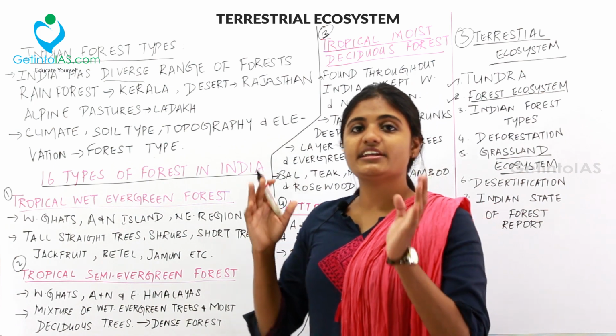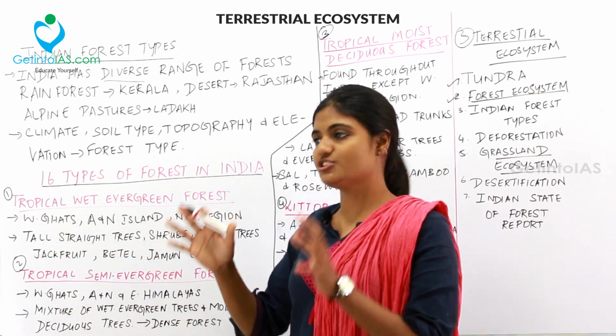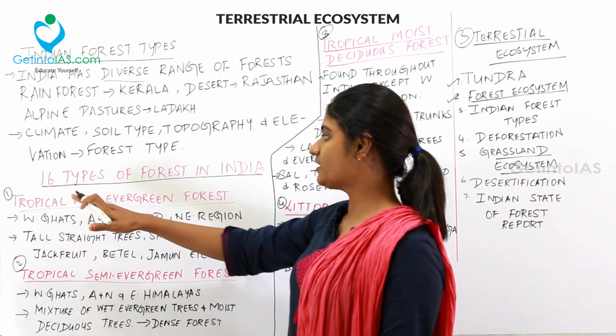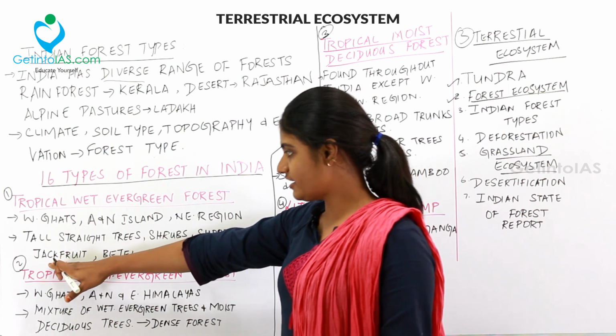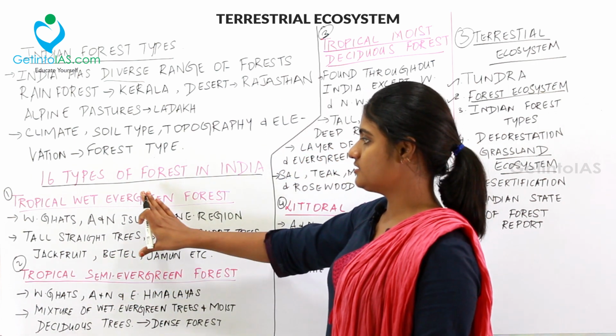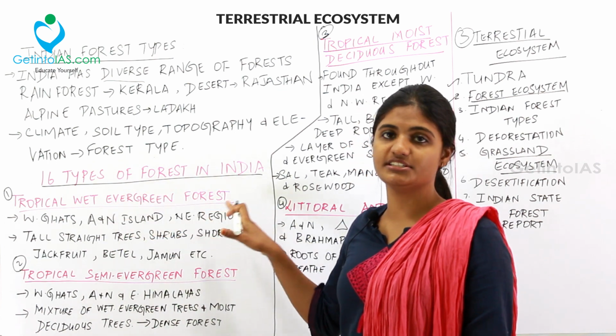So the tropical wet evergreen forest will be fully covered with dense trees and shrubs. And then moving to the types of trees in the tropical wet evergreen forest, you can find jackfruit, betel, jamun, etc. So this is the key point to be remembered under tropical wet evergreen forest in India.